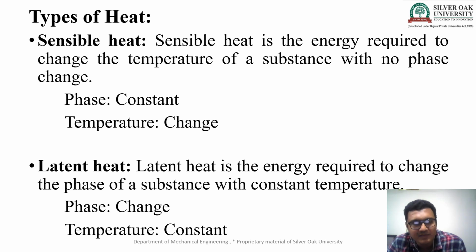So which type of heat? Now we discuss the different types of heat. First is sensible heat, second is latent heat. Here we consider two things: first the phase, second the temperature. When we talk about sensible heat, sensible means sense. So sensible heat is the energy required to change the temperature of a substance with no phase change.